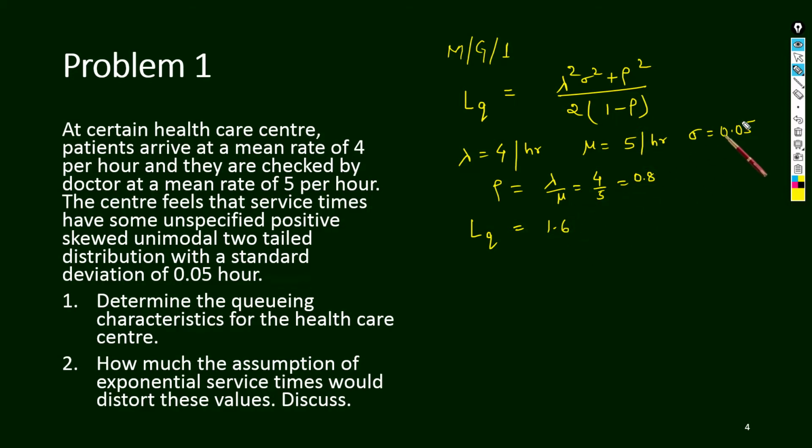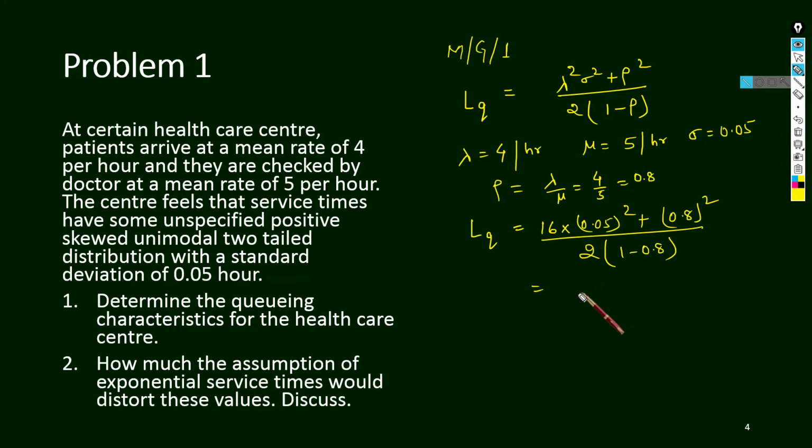Oh sorry, I have made some mistake. Actually lambda is 4, I had taken 0.8. So it is 16 into 0.05 square plus 0.8 square, divided by 2 into 1 minus 0.8. It is better to write it down, otherwise we will make a mistake. Now it's okay.